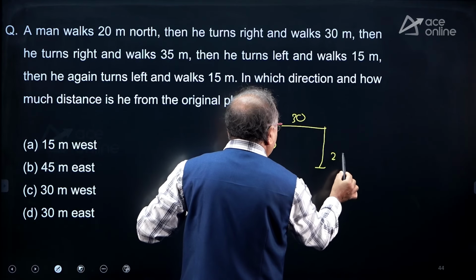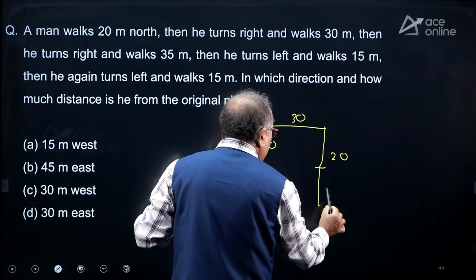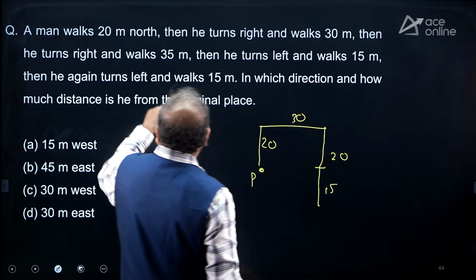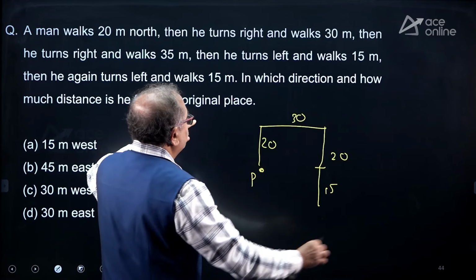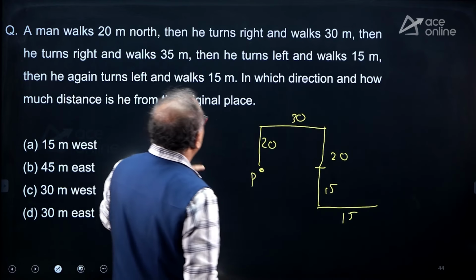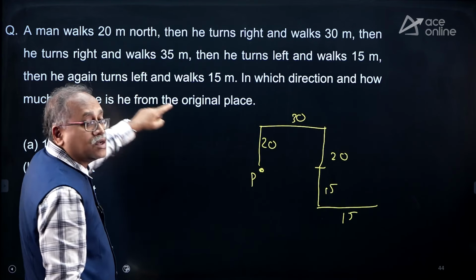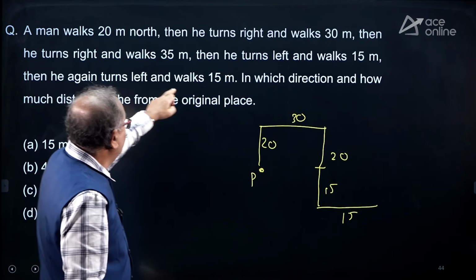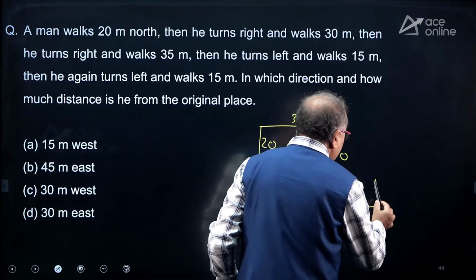This is 20 plus another 15. And then he turns left, that means my right, and 15 meters. Okay, and then he turns left, that means upward, and walks 15 meters.